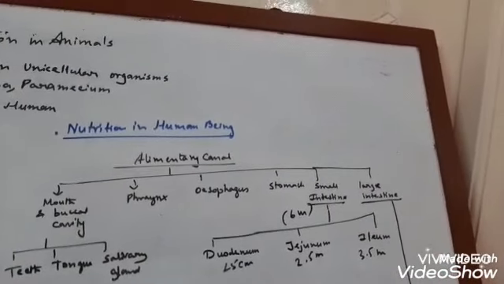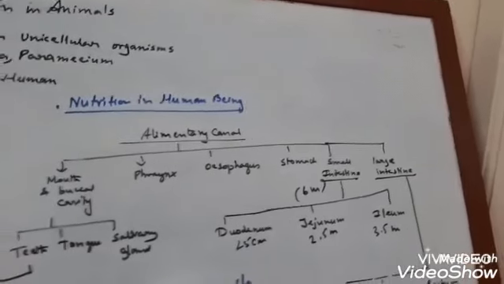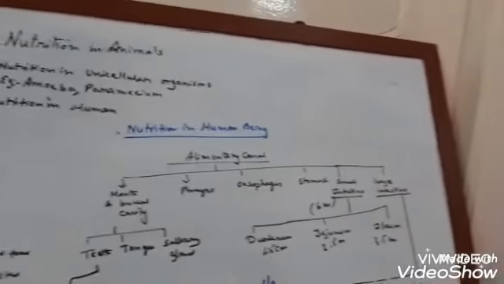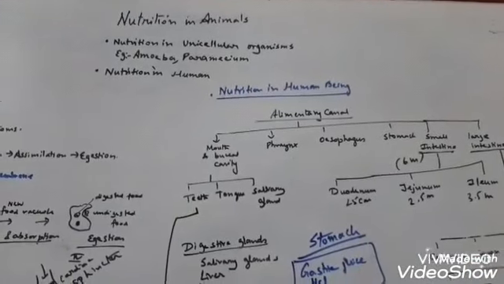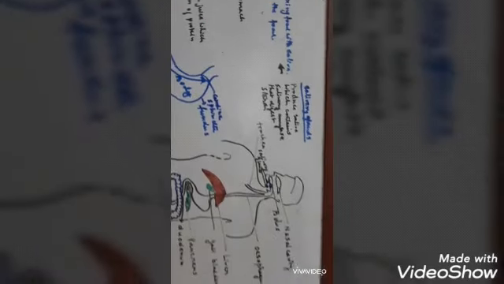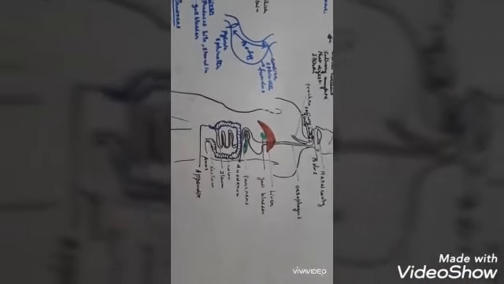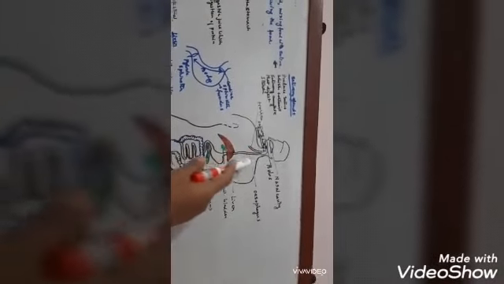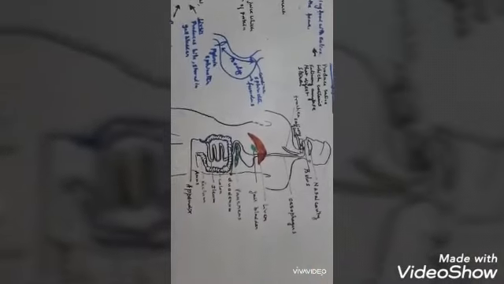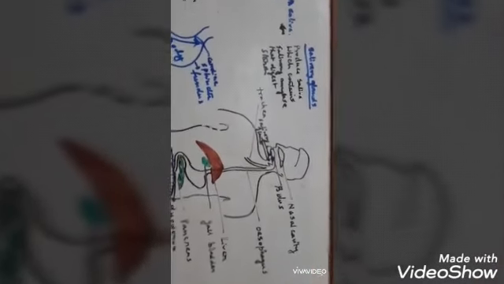In the small intestine there are narrow finger-like projections for the absorption of the food, and final digestion of food takes place in the small intestine. So children, finally we will study the digestion of food in the human body. I have drawn a rough sketch of the human body with a proper digestive system. Now you see what happens in every part of our digestive system.